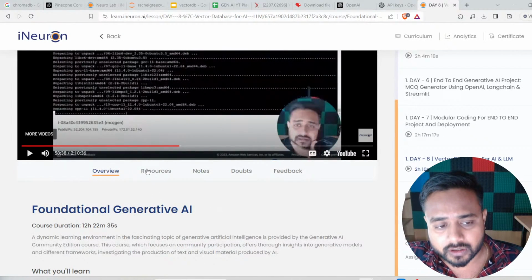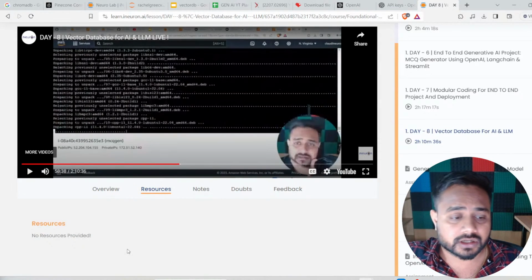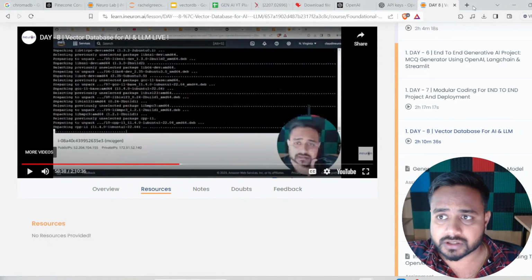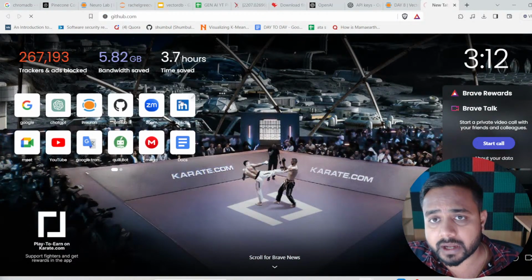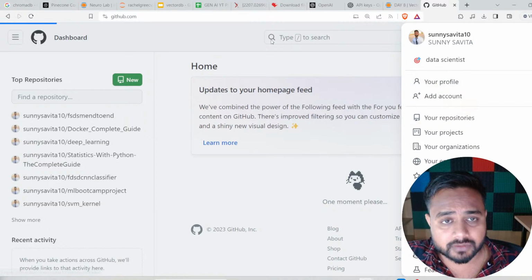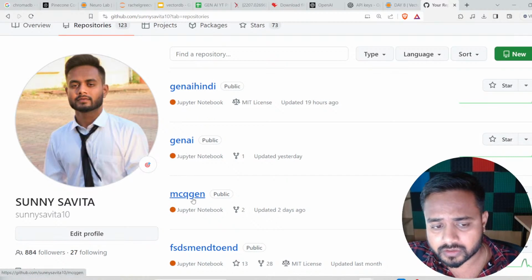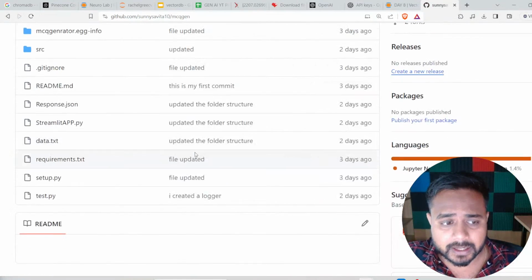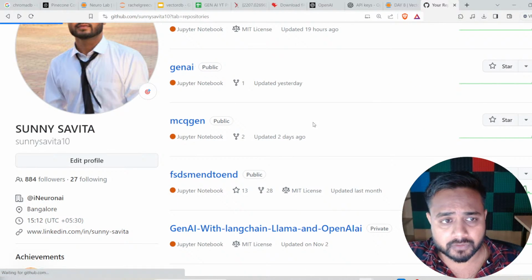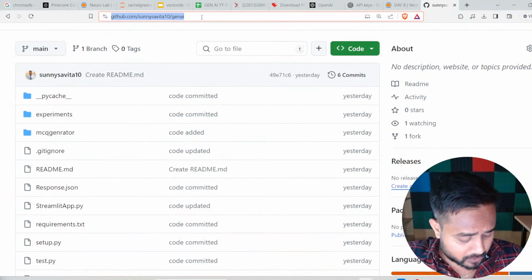So here just click on the resource section. You will find the resources. I already shared the resources, so in some time they will be available over here. But if you want the project, if you want the resources, you can visit my GitHub also. There I uploaded the project which I have implemented, and all the steps regarding the project, like how to deploy it and all. Each and everything I have written inside the README file. Let me show you where it is. Yeah, this one. Just go ahead with this particular